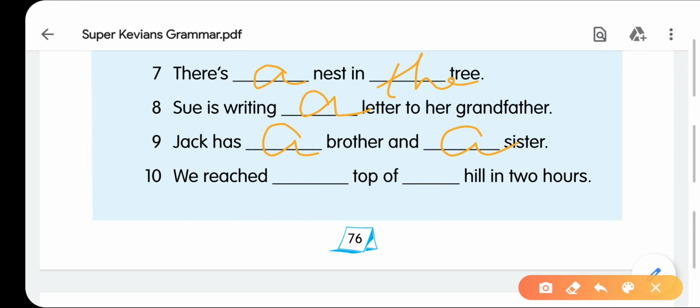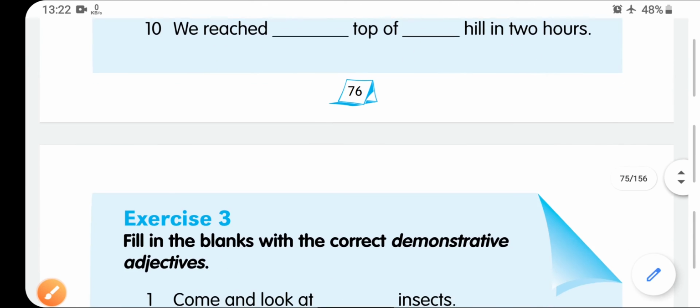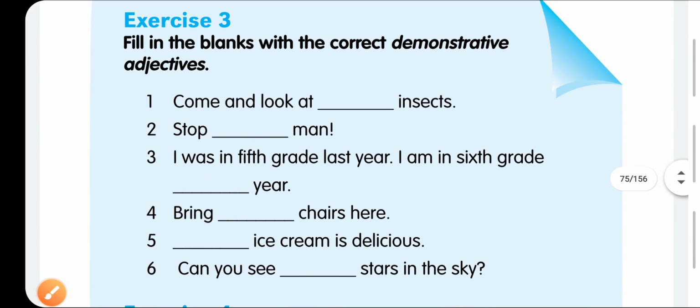We reached the top of the hill in 2 hours. We reached the top because we already know the top of the particular hill. So we will write here the. We reached the top of the hill in 2 hours. So now you are almost all sure where to use A and the. Now we will come to the next exercise.